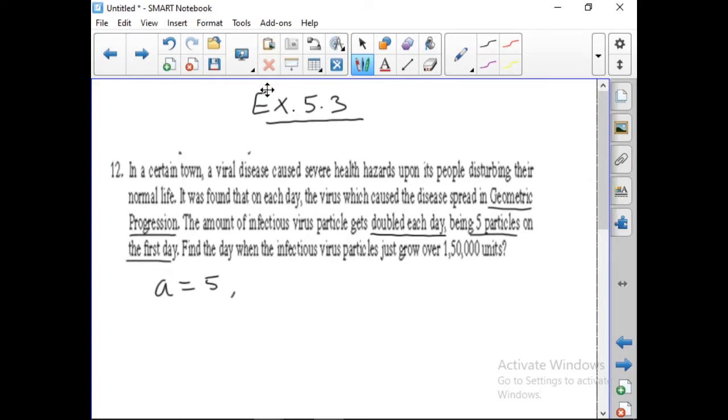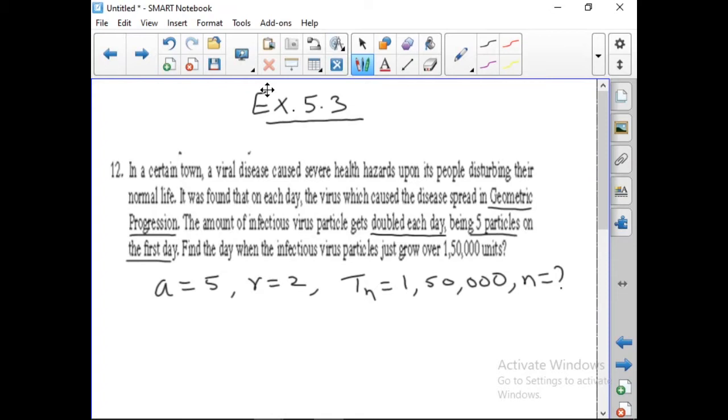Find the day when the infectious virus particles just grow over 1,50,000. So, what all is given? a is equal to 5 and each day it got doubled. Therefore, r is equal to 2, and Tn is 1,50,000. This is what is given. We have to find n.